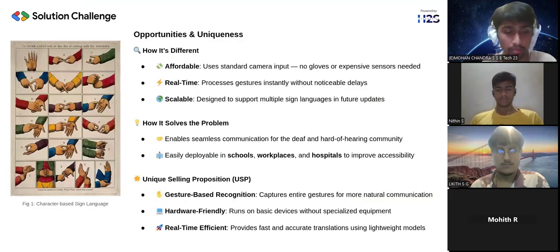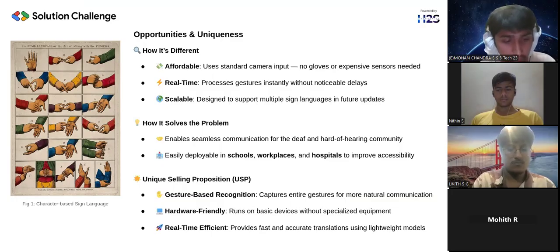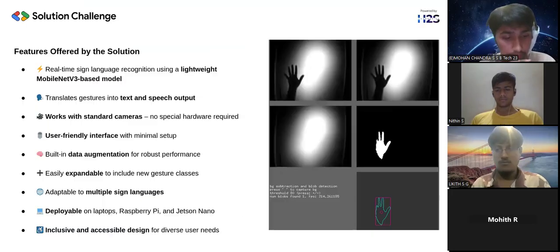To solve this, we built a machine learning based system that translates static and dynamic gestures into both text and speech using just a standard camera. Our solution works in real time, making it more accessible and scalable for use in schools, workplaces, and hospitals.